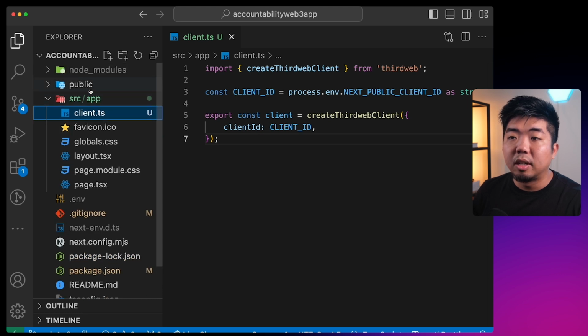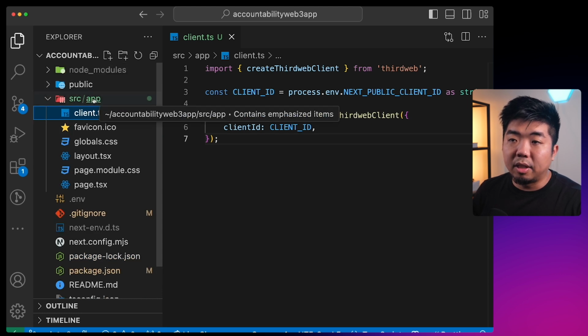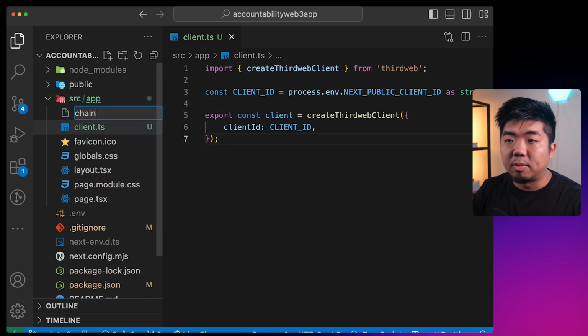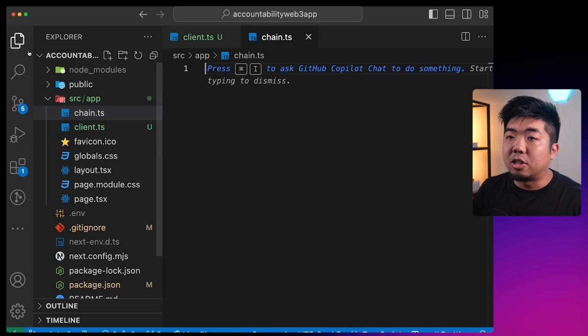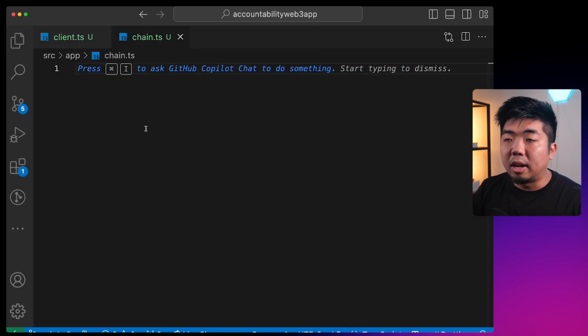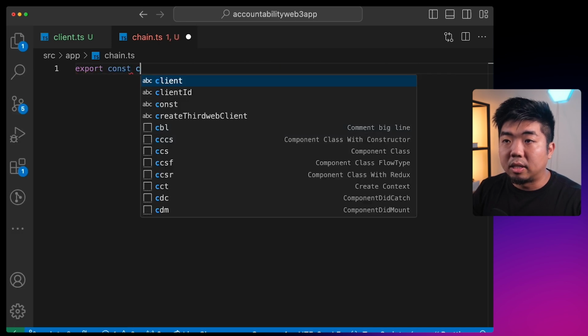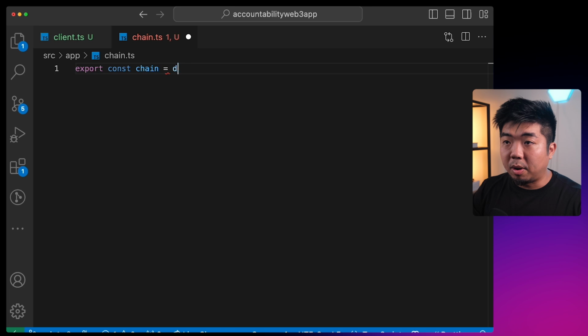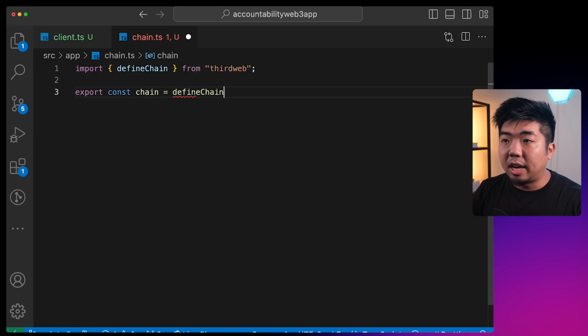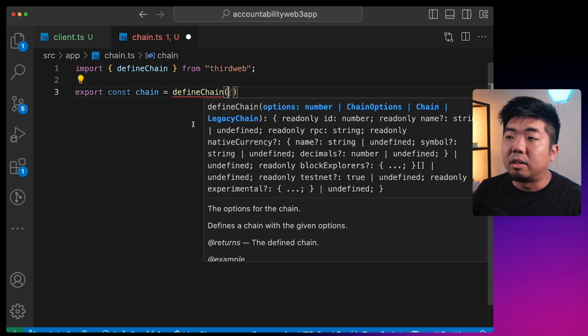And we can now use that within our application. Next thing I'm going to do is create another file in the app folder. We're going to call this one chain.ts, and we're going to define the chain that we're going to be using within our Web3 app here. So I'm going to be exporting a constant here for chain, and we're going to use defineChain from thirdweb. Now, with defineChain, you can provide it the chain ID of the chain that you're going to be using, or you can use some popular predefined chains that we have.